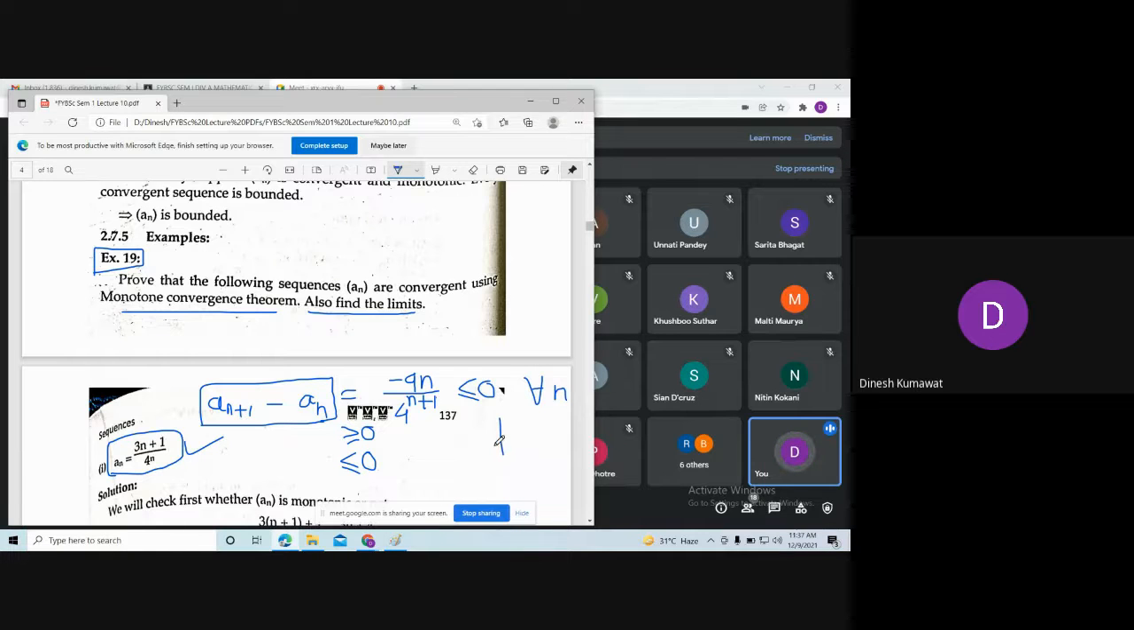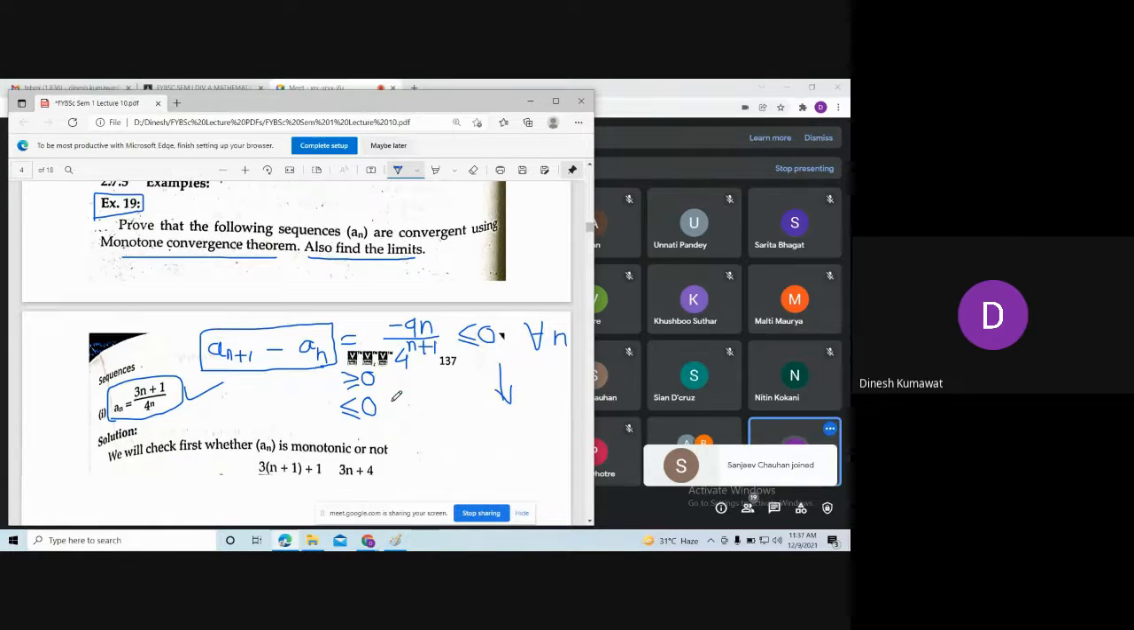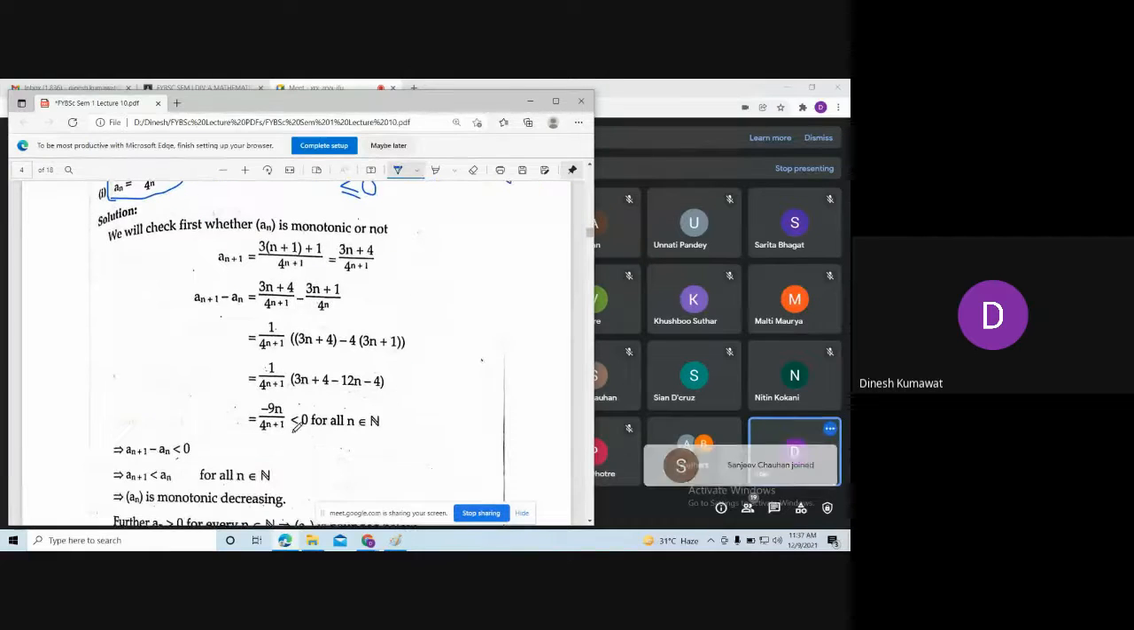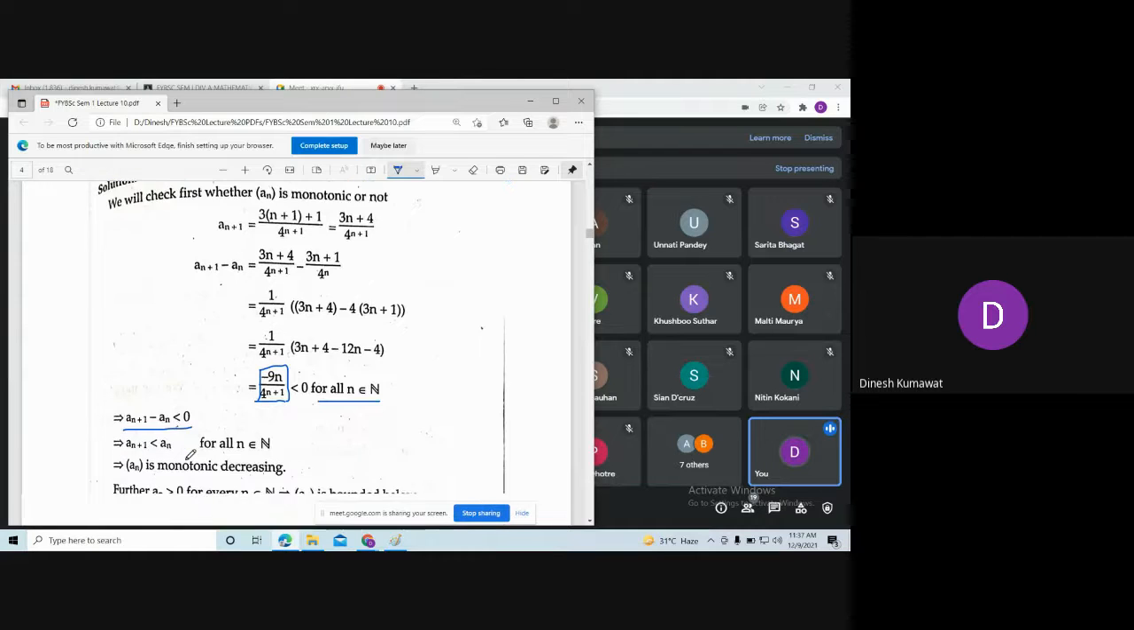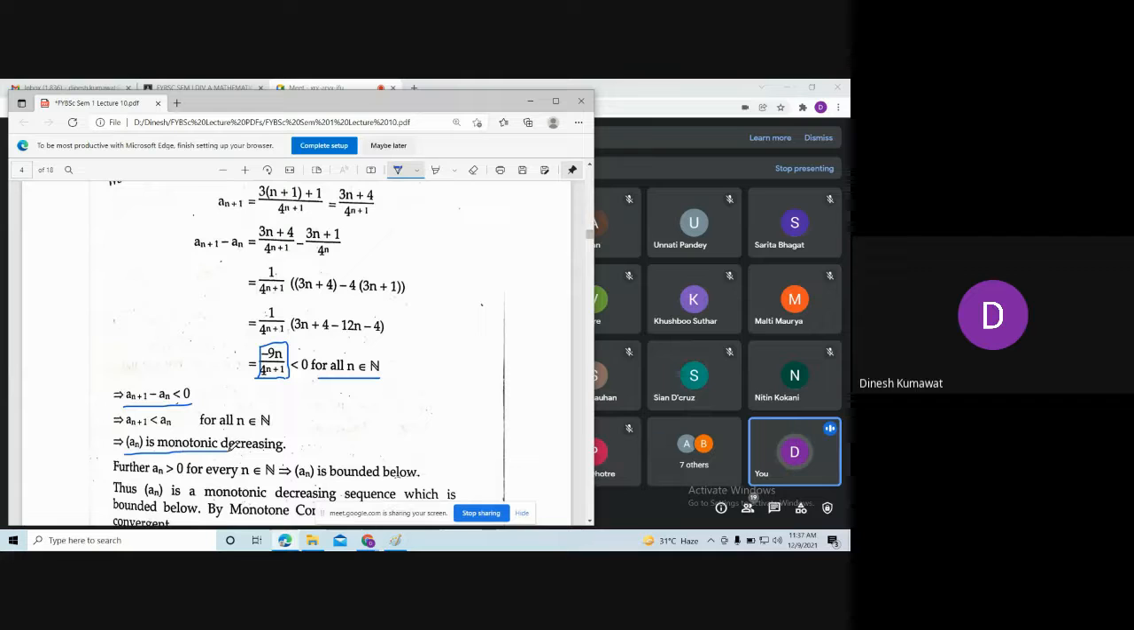So this is a monotonically decreasing sequence. Let us see what is there in the book. You can see the same answer is given here. So this is less than 0 for all n belonging to the natural numbers, strictly less than 0, or if you want, you can include equality also. So here we get that the sequence an is monotonically decreasing. Further, observe what we can say about an. Can I say an is always positive? Observe.